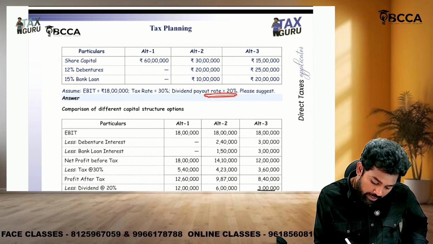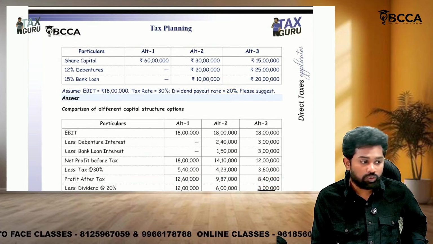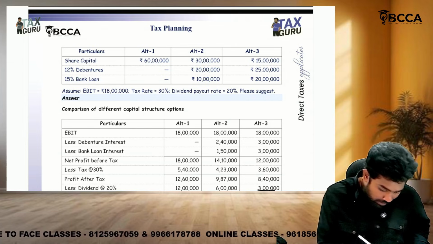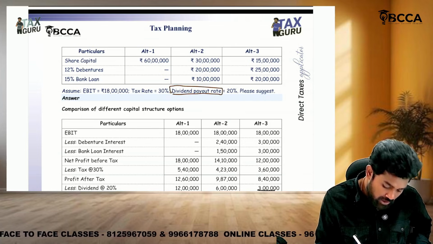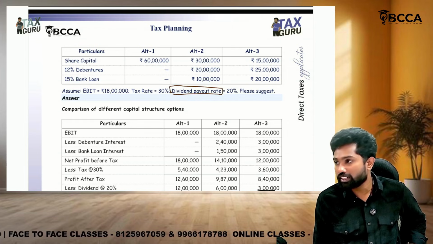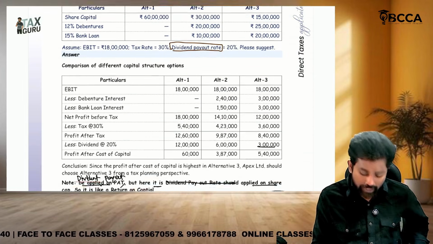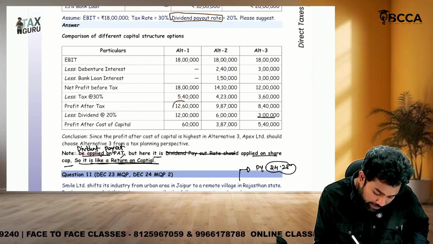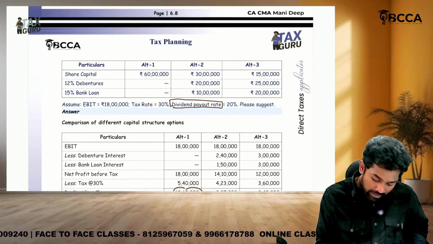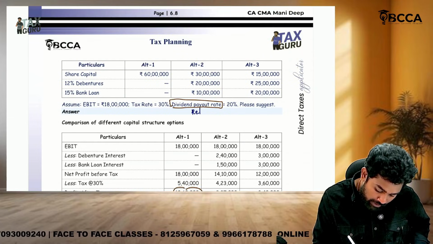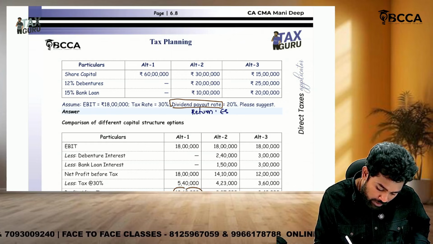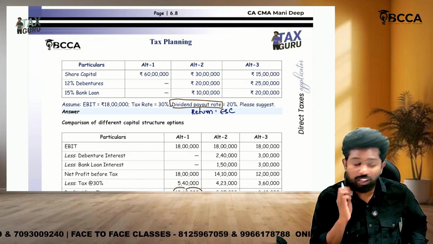Sir, the equity shareholders are expecting what return? 20%. Sir, here in the question they mistakenly said it as dividend payout rate. But in the solution when they are solving, it was not taken as dividend payout rate. For a dividend payout rate, they would take 20% from PAT. But here it is the return expected by equity shareholders on equity share capital.